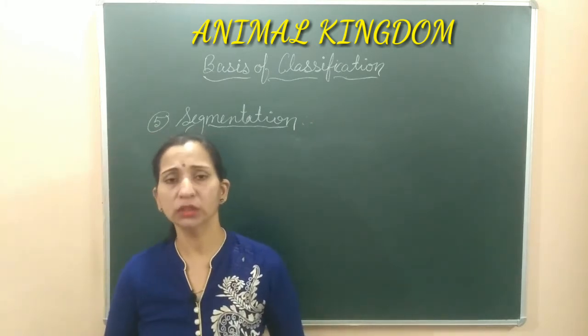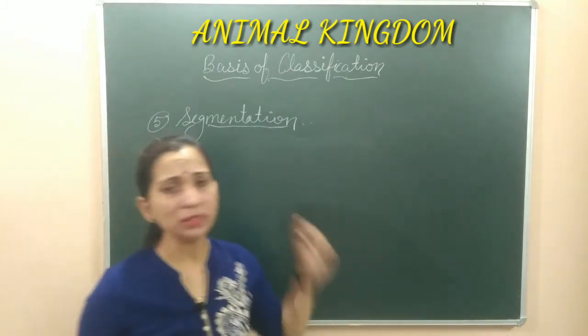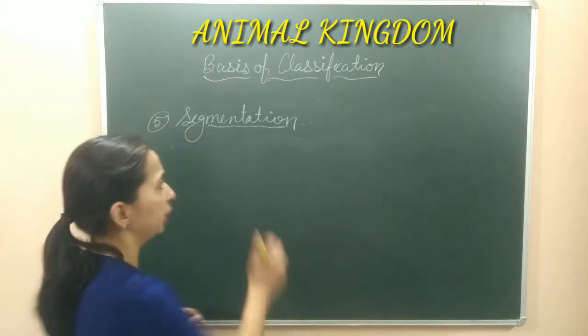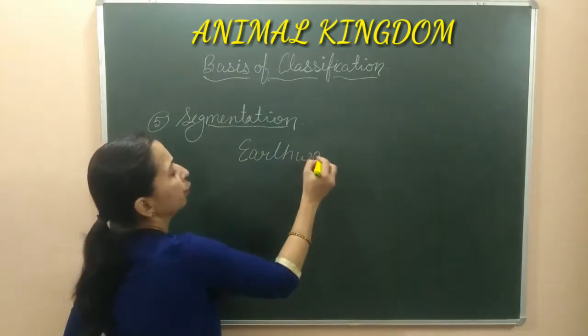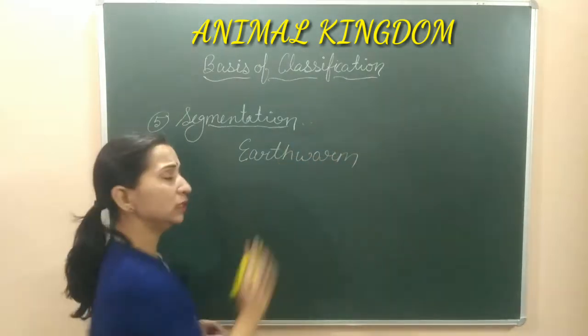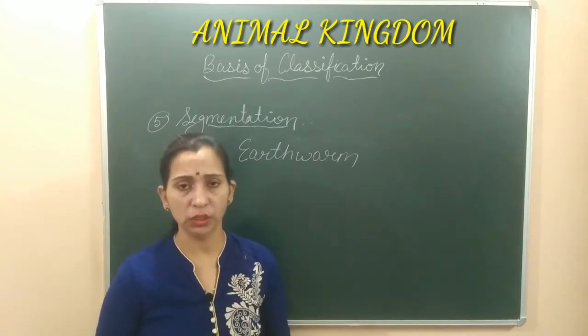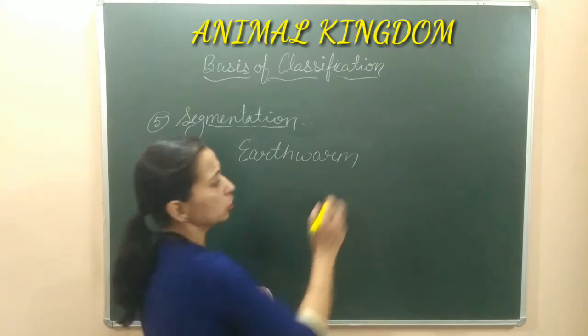In the case of earthworm, अगर हम example लेके बात कर रहे हैं segmentation की, तो यहाँ पे best example जो हम ले सकते हैं that is earthworm. That is a member of annelids. अगर हम earthworm का example लेके बात करते हैं, in the earthworm the body is divided externally as well as internally. दोनों ही way में body divided होती है. Externally जो division होता है body का, वो होता है एक special structure के through.